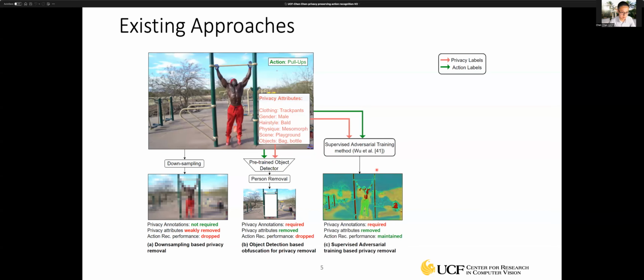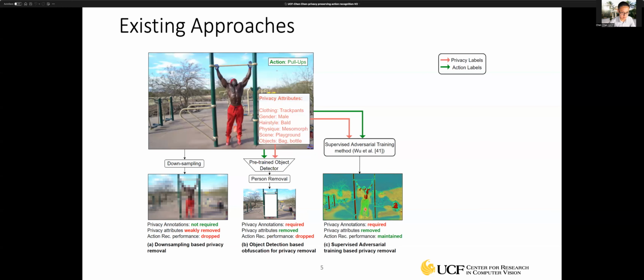And recently there's a supervised adversarial training approach to achieve privacy preservation for action recognition. It is able to remove the privacy attribute by learning a normalization function, but at the same time, it is able to maintain the action recognition performance.